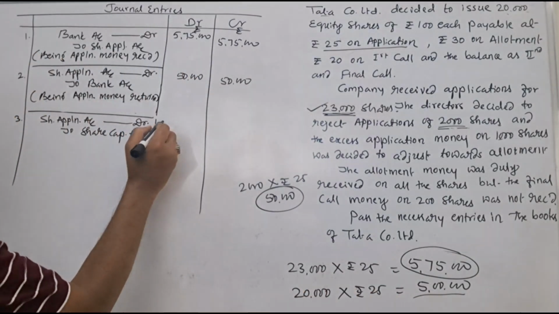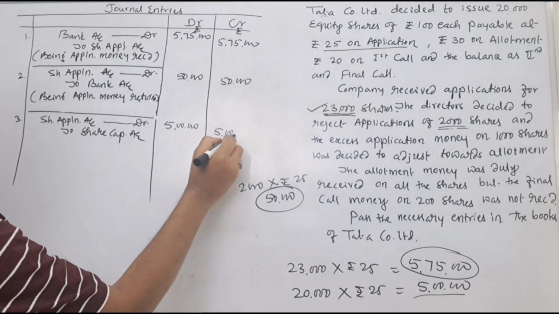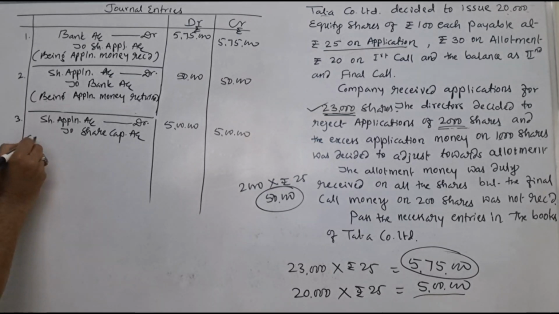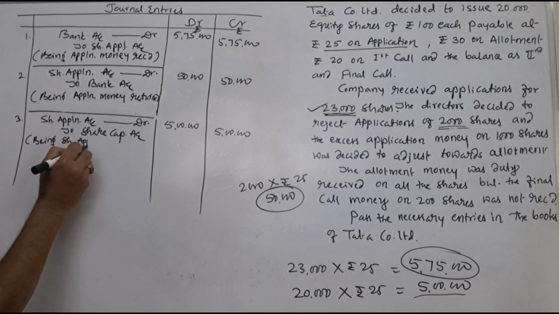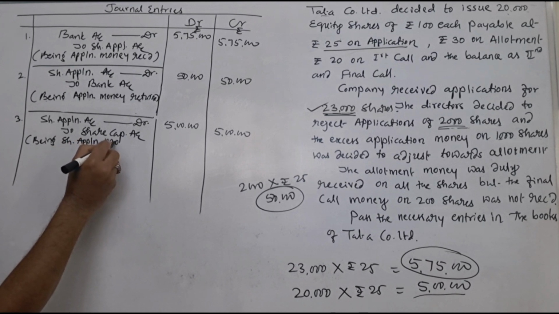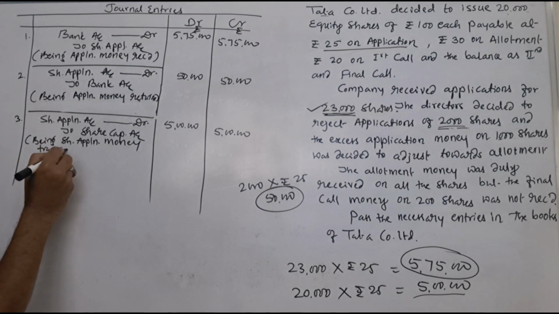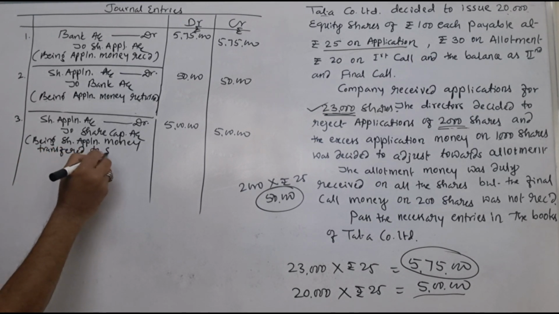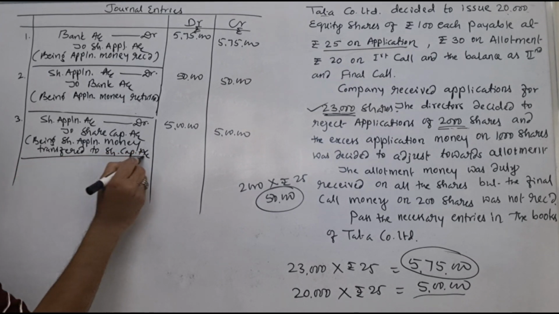Rupees 5 lakh only. Rupees 5 lakh and rupees 5 lakh, being share application money transferred to share capital account.